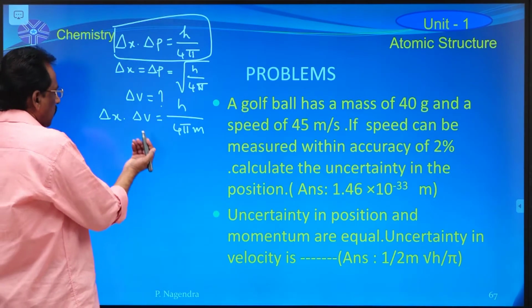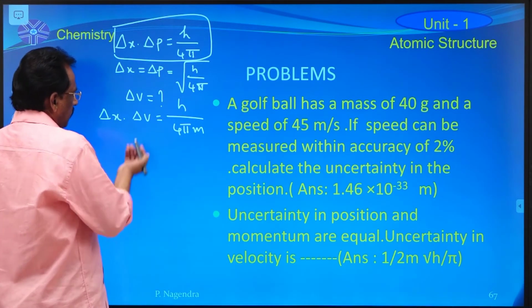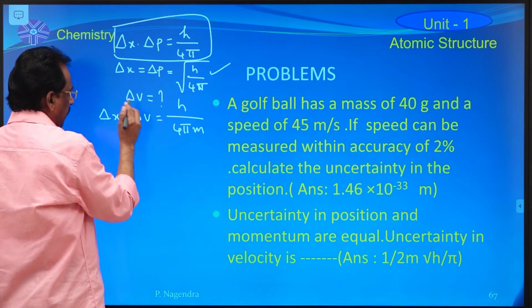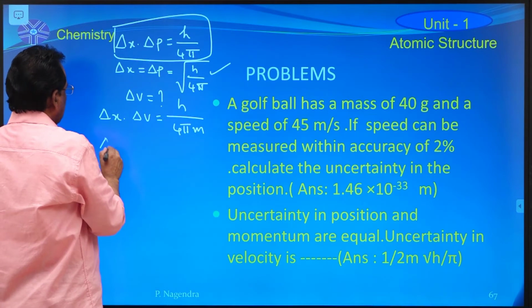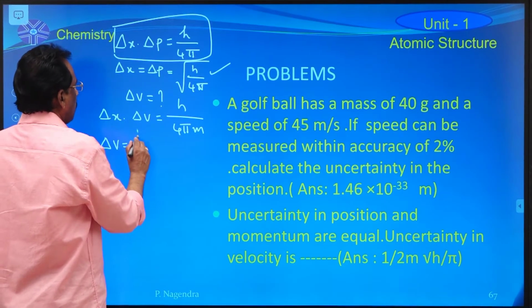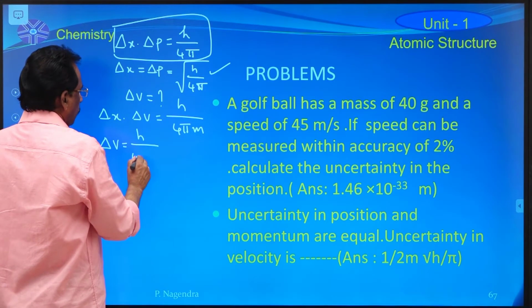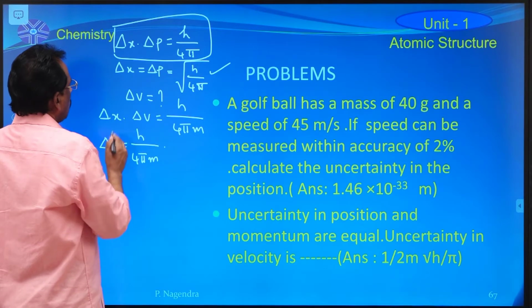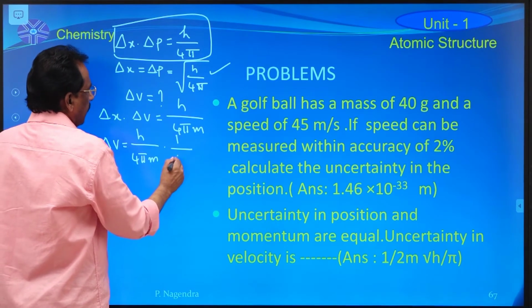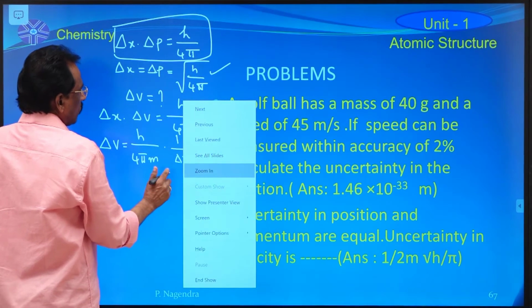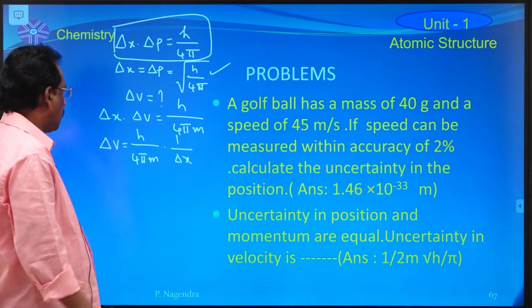Now, this expression is known to you. Delta v is equal to h by 4 pi m into 1 by delta x.